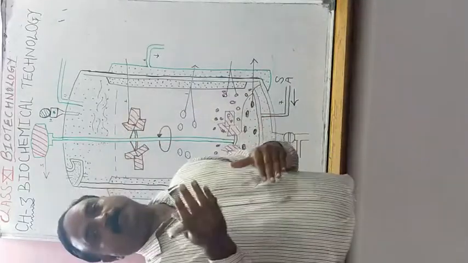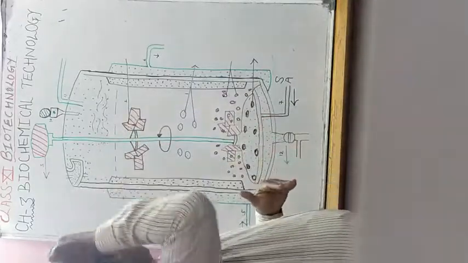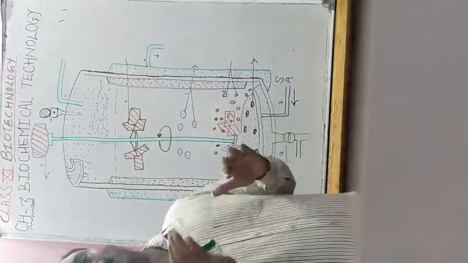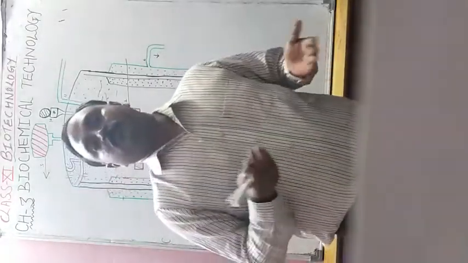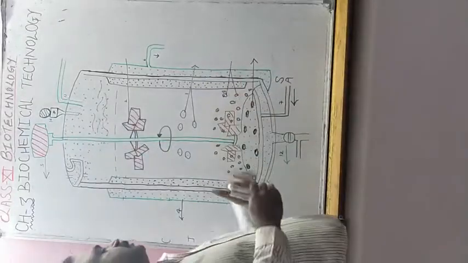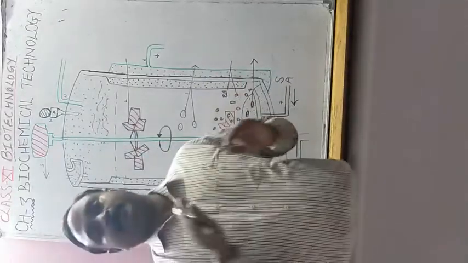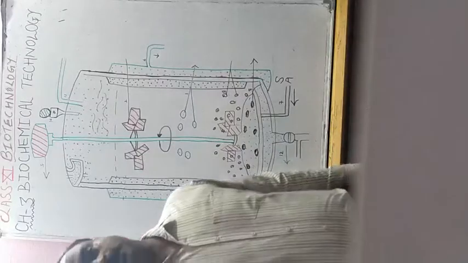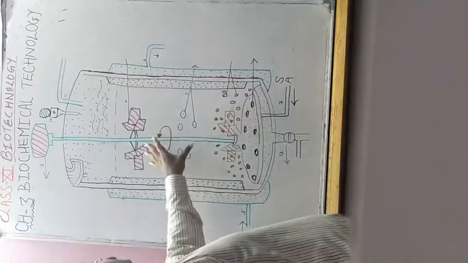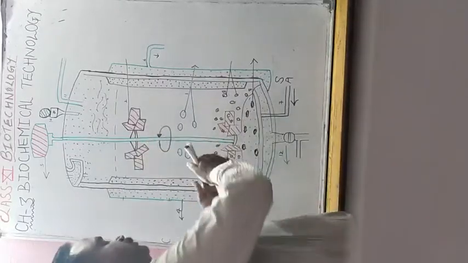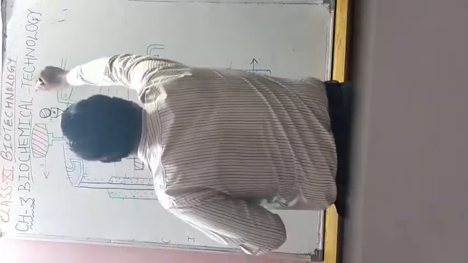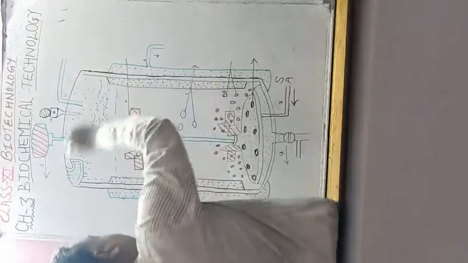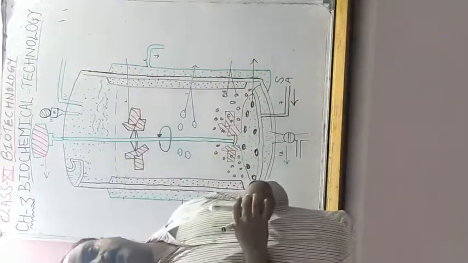In this chapter student, biochemical technology involves large scale production of biotechnological products using certain apparatus, certain chemicals and certain technologies, isn't it? So this apparatus in the third chapter is called bioreactor.